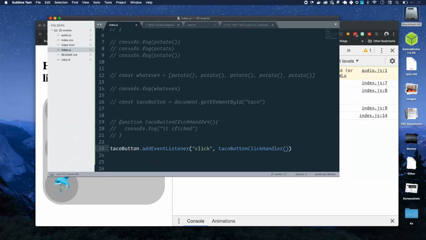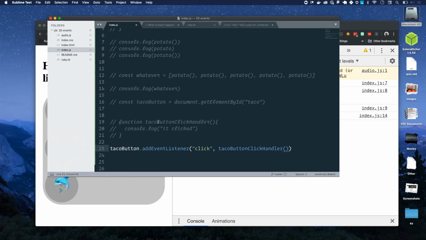Oh, so good. Yeah. Taco button click handler, when we put parentheses after it, becomes its return value. JavaScript looks first to taco button click handler, runs that function, gets the return value from that function, passes the return value into addEventListener after the click, and then runs the rest of it. Cool? Just like in Ruby, if we pass the invocation of a function into another function, it will invoke the inner one first, get the return value, pass that in instead, and then go on. That's not what we want to do.